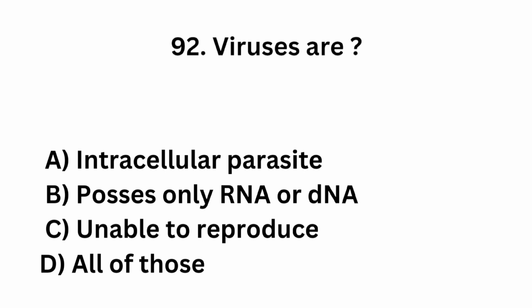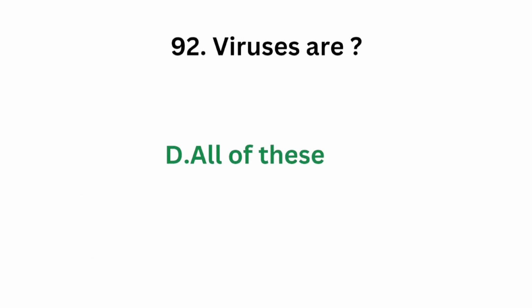Question number 92. Viruses are option A, intracellular parasite, option B, possess only RNA or DNA, option C, unable to reproduce, and option D, all of these. What is the characteristics of a virus? The correct answer is option D, all of these. Viruses are intracellular parasites. They possess either DNA or RNA and cannot reproduce.